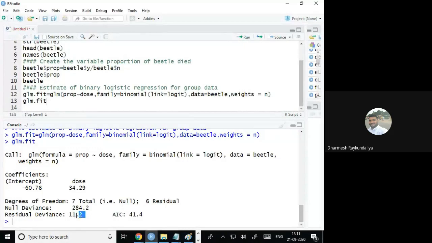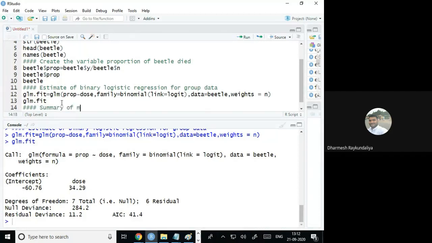And here you can see that residual deviance is 11.2 and residual degree of freedom is 6. So 11.2 by 6 is almost greater than 1. So it is actually suggesting that the binary logistic regression is not fitting well. One has to go for the quasi-binomial model. So that we will see later. Okay. For now we are talking only about what is here. Okay. Then we will calculate the